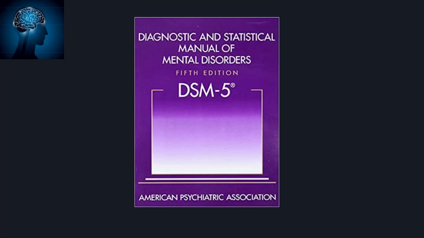The DSM-5, Diagnostic and Statistical Manual of Mental Disorders, 5th edition, provides diagnostic criteria for acute stress disorder. To meet the criteria, an individual must have experienced a traumatic event and exhibit 9 or more of the following symptoms across 4 categories. 1. Intrusion symptoms: re-experiencing the traumatic event through flashbacks, nightmares, or intrusive thoughts. 2. Negative mood: persistent negative emotional states, such as fear, guilt, shame, or anger. 3. Dissociative symptoms: feeling detached from oneself or feelings of unreality.